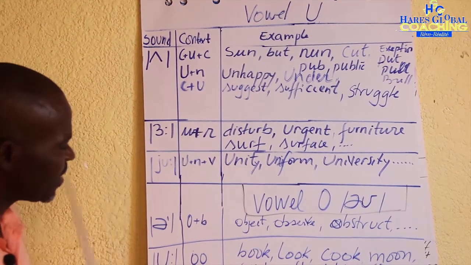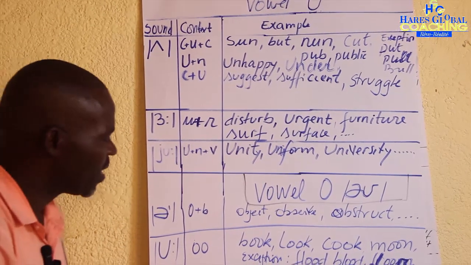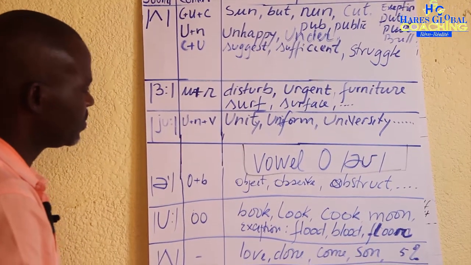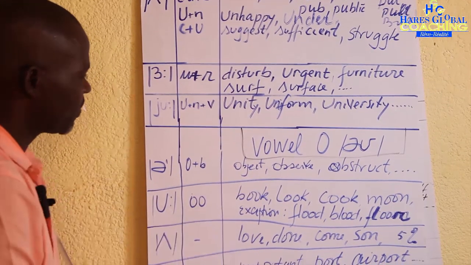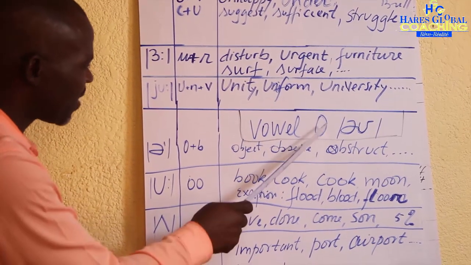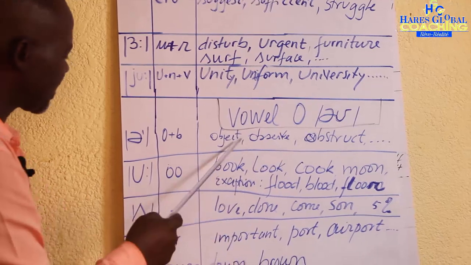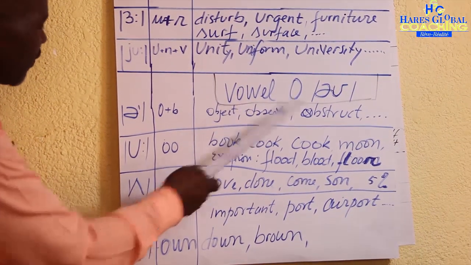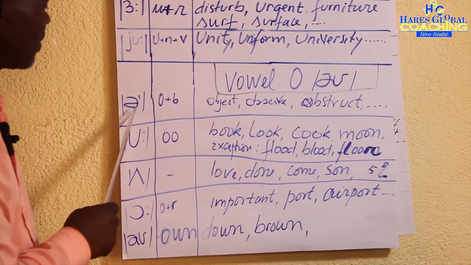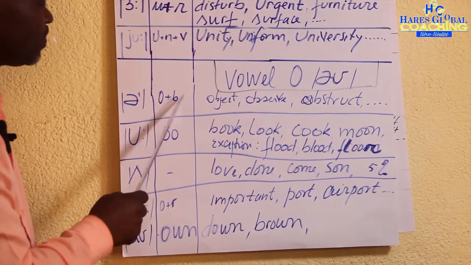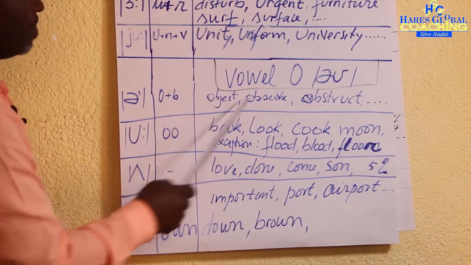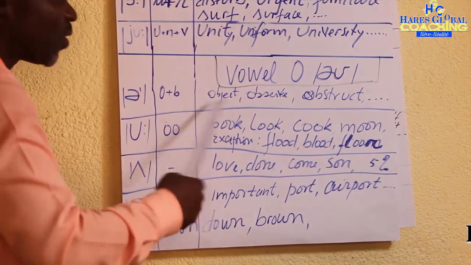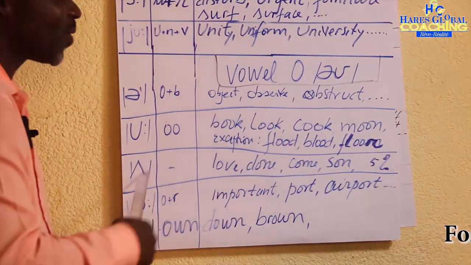Thank you. Let's go to the following vowel, O. Also this vowel, depending on the context, can be read differently. First, it can be read like /ə/ when it follows B. Many people, without noticing, read this like /ɒ/: object, observe.